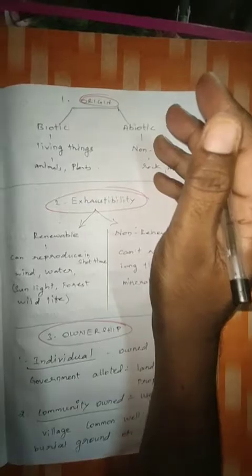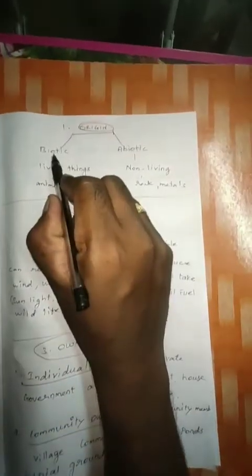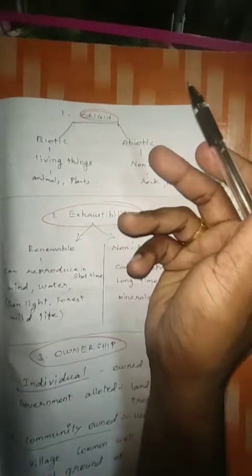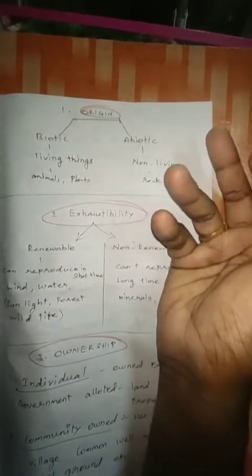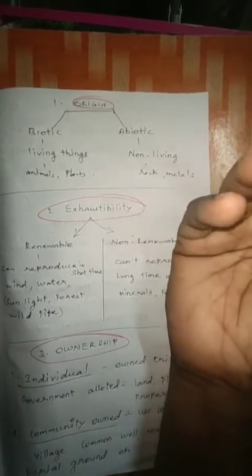The natural resources are of two types, biotic and abiotic. Biotic means, very easy, living things. What are the living things? They are called biotic. For example, in the world we have plants, animals, birds, insects and so many creatures. They are called biotic resources.